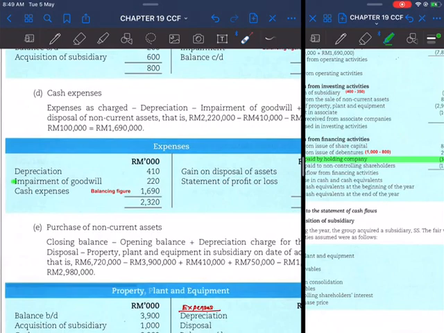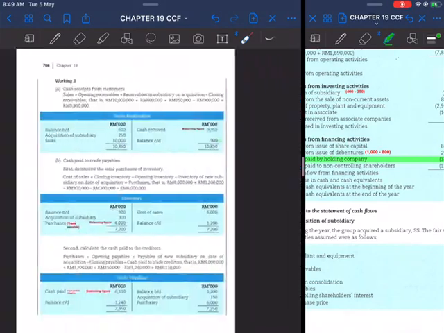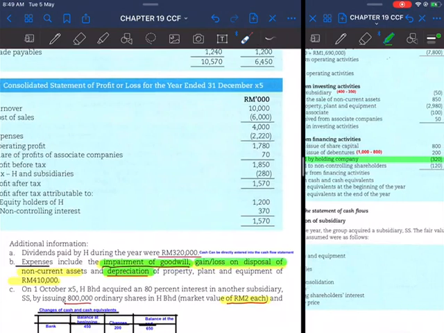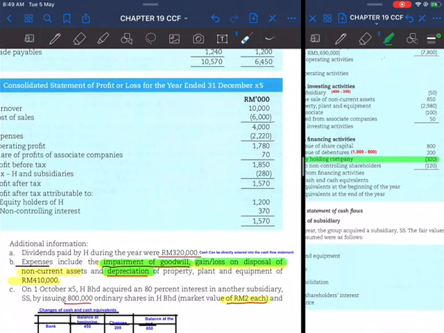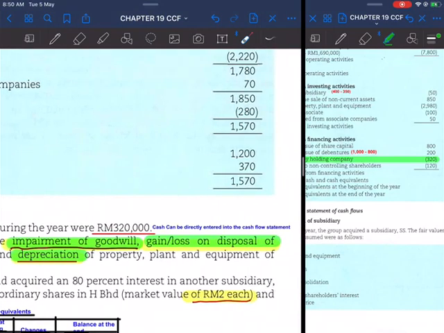It mentions that included in the expenses is the impairment of goodwill. That means there is impairment of goodwill inside this account. The amount is not mentioned, so you will have to find it out later.